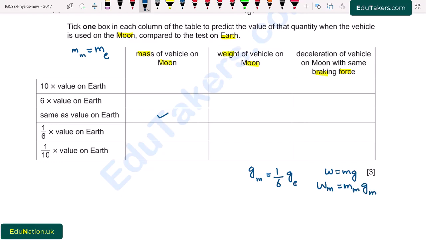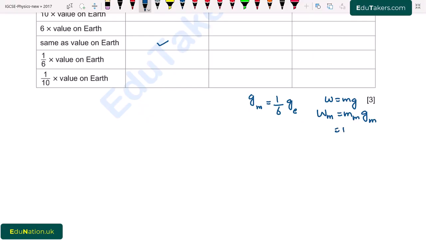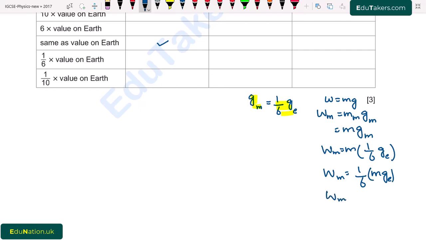As the mass remains the same, I write here m and gm. Here I write the value of gm. I use this value and the weight at moon will be equal to m into 1/6 g of Earth. It means that the weight at the surface of moon is 1/6 m and ge. This value m ge is actually the weight at the surface of Earth.